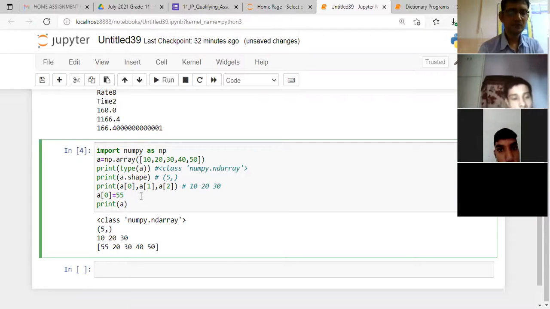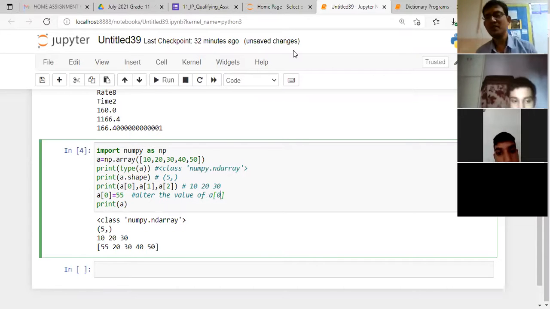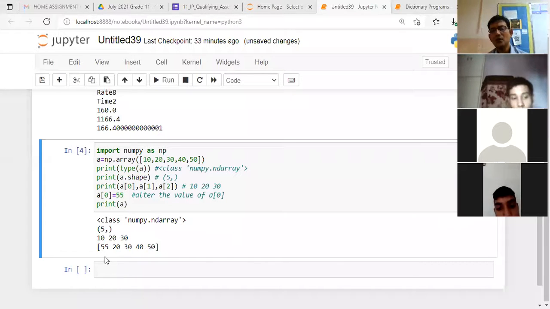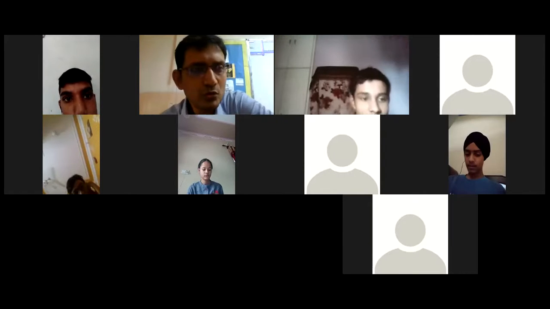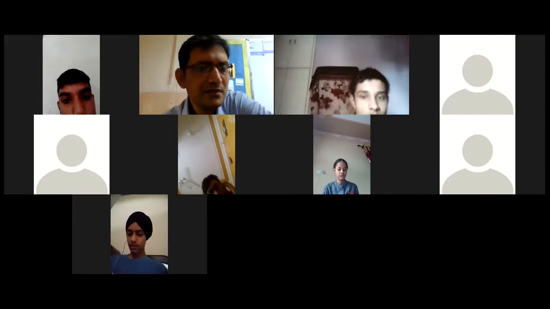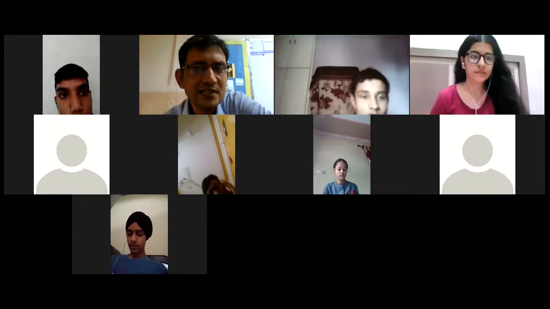So I have basically in this step altered the value of A0. A0 is my first element. तो फर्स्ट एलिमेंट को मैंने 10 की जगह रिप्लेस करके नई वैल्यू डाल दी, उसमें 55 डाल दी। तो you can see in the new array, जब मैंने ये न्यू एरे प्रिंट की तो ये 10 की जगह यहाँ पे 55 आ गया। So this is the way that how you manipulate the arrays.